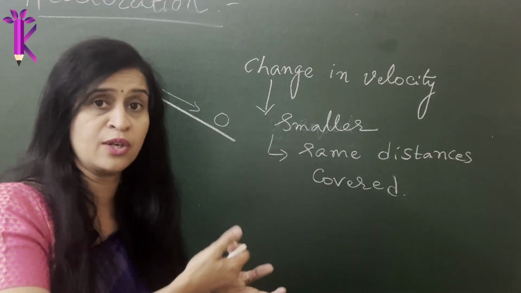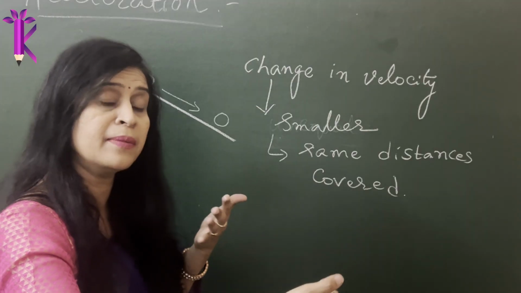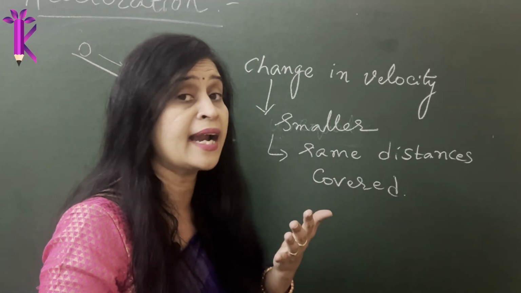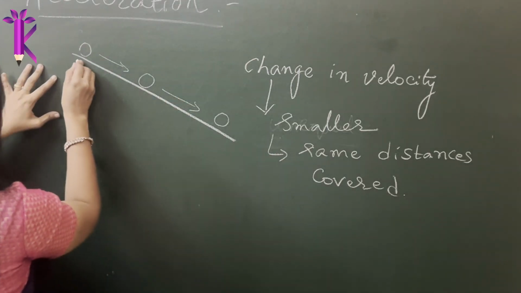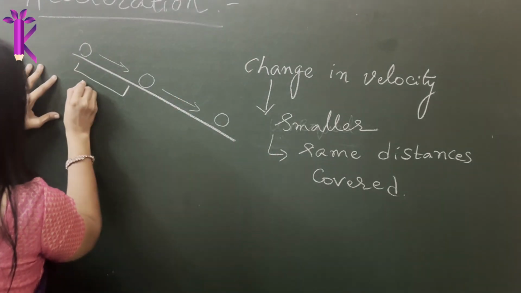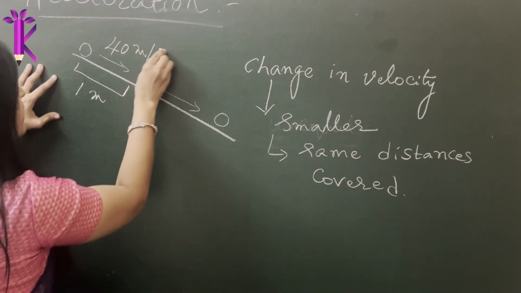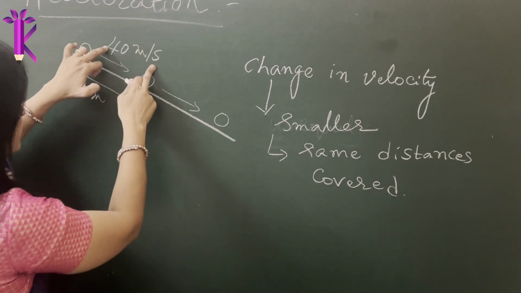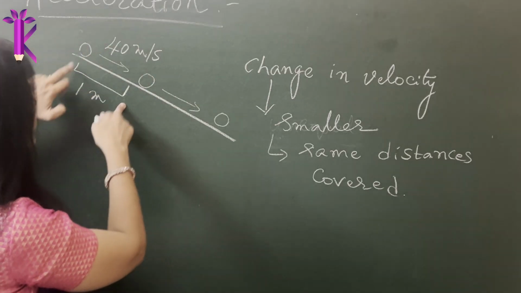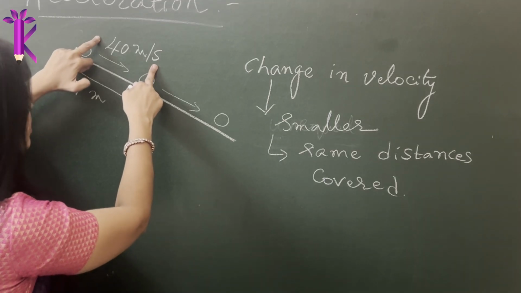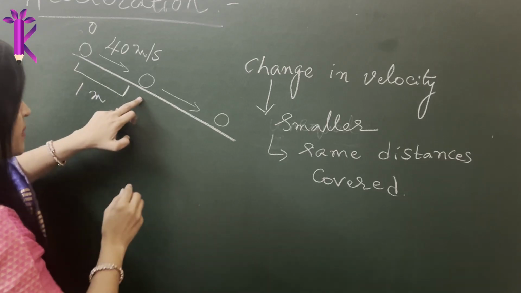Initially the speed was 0. It picked up speed. The speed increased to a certain number, let's say 40 meter per second, to cover a distance of, let's say, 1 meter. It had gained a speed, or a velocity, of 40 meter per second. So for a distance of about 1 meter, he saw that the change in speed was from 0 to 40. So it has increased from 0 to 40 meter per second.